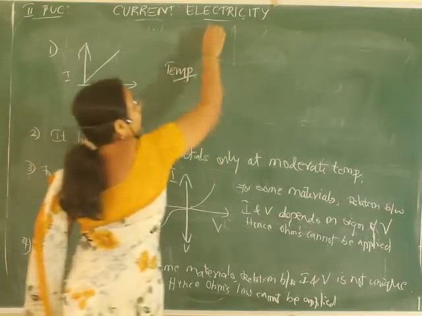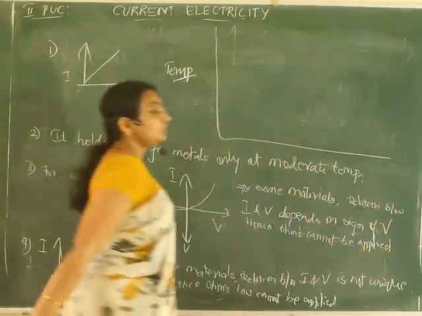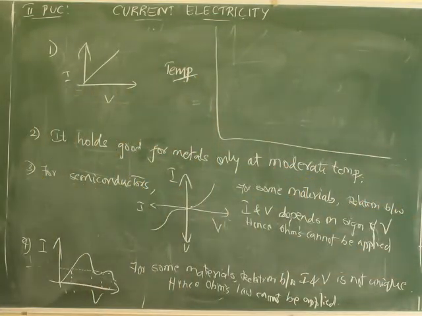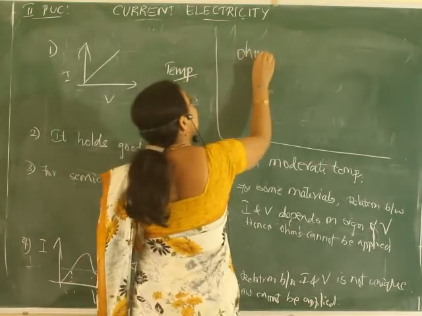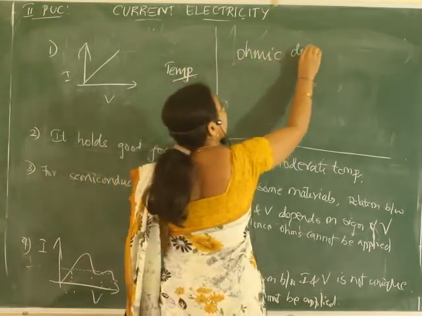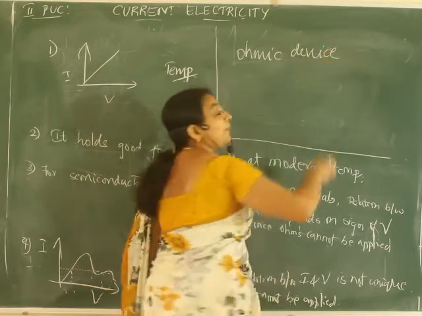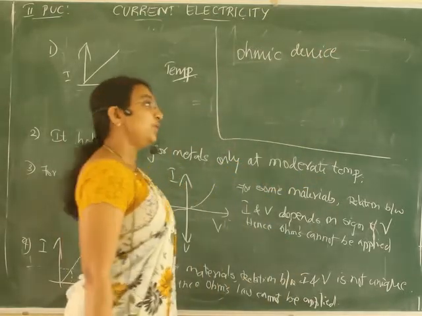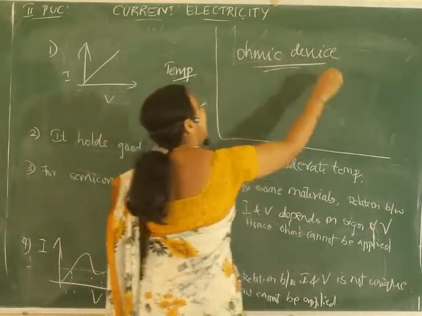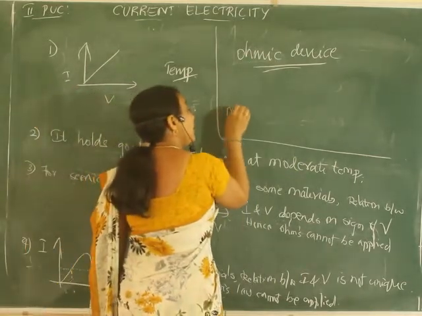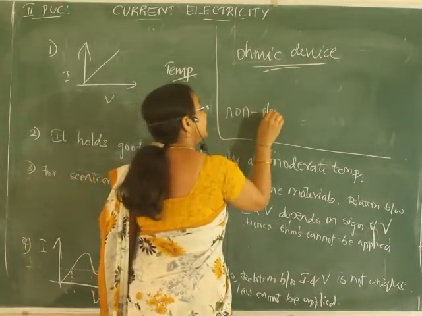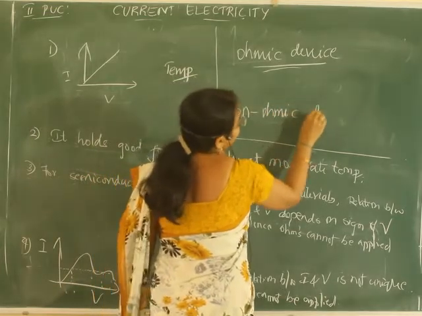Next, after this limitation, the material or any device which obeys Ohm's law is called an ohmic device, and the device which does not obey Ohm's law is called a non-ohmic device.